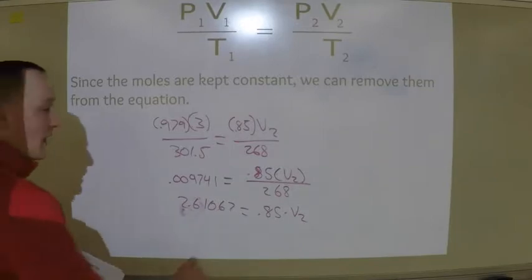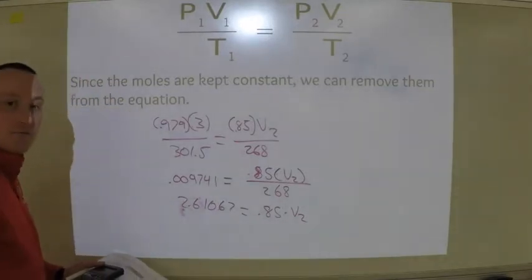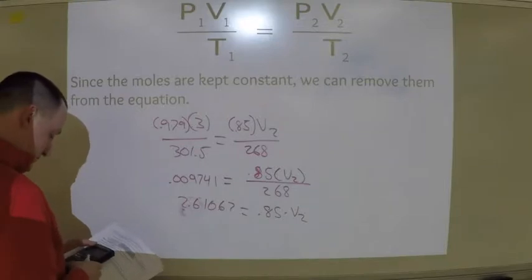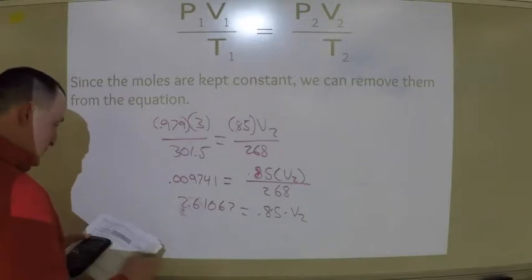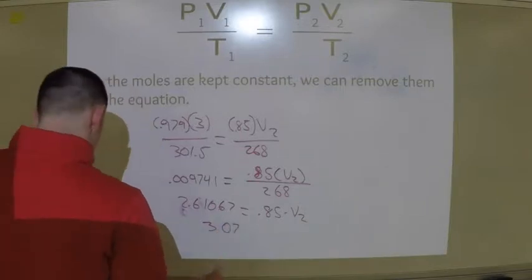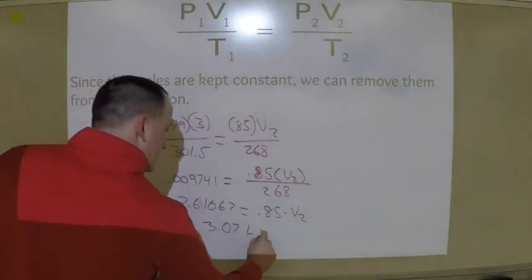Now I'm going to divide both sides by 0.85. So when I divide both sides by 0.85, I get 3.07 liters is equal to V2.